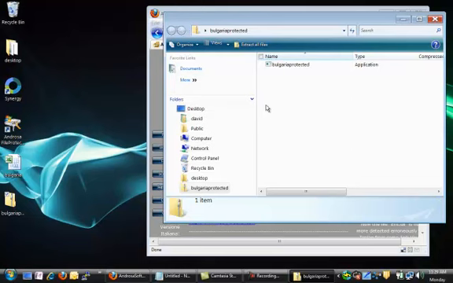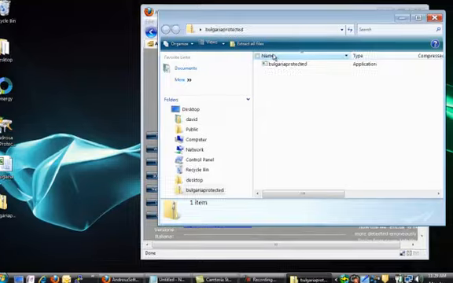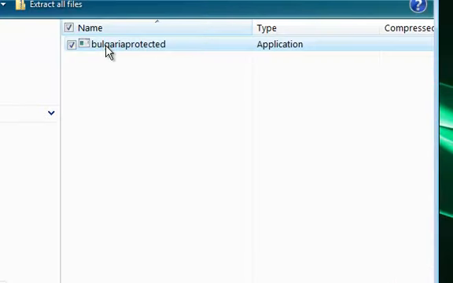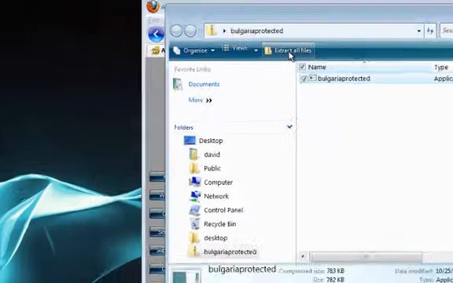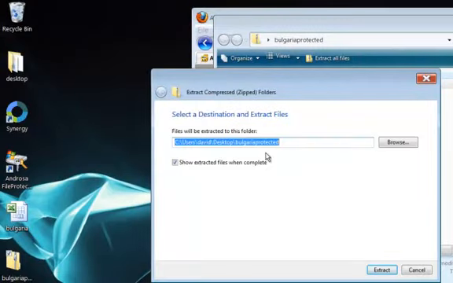So when I open up the zip file, you'll see my file in there, Bulgaria Protected. This is the actual encrypted file. It's not the finished spreadsheet that I need to view. So I'm going to select that file, or whatever files, if there's more than one, that I would like to extract, and then extract that. I'm going to extract that to my desktop in a subfolder called Bulgaria Protected. So it'll take just a second to do that.